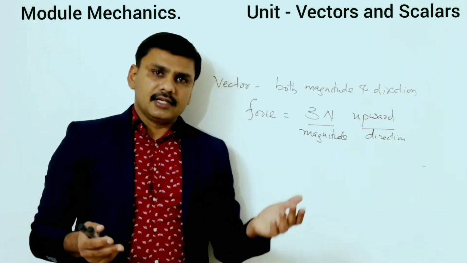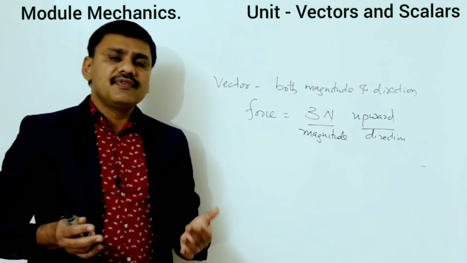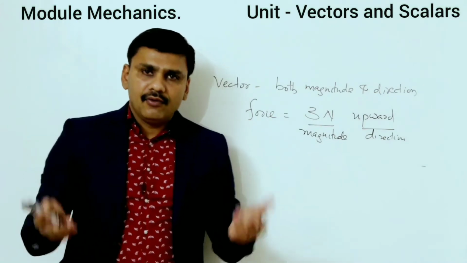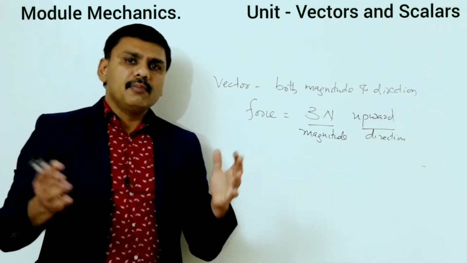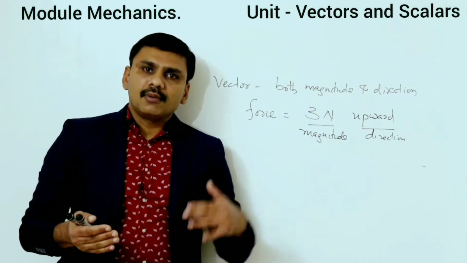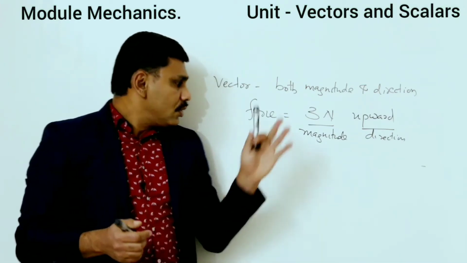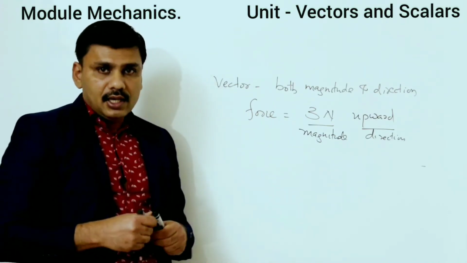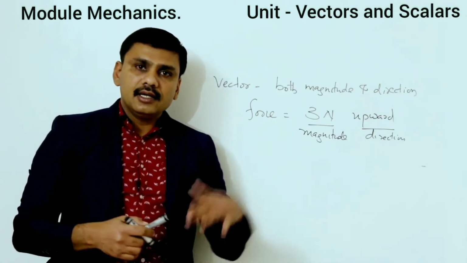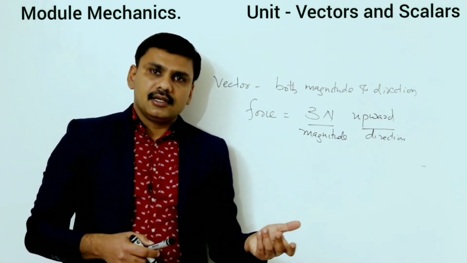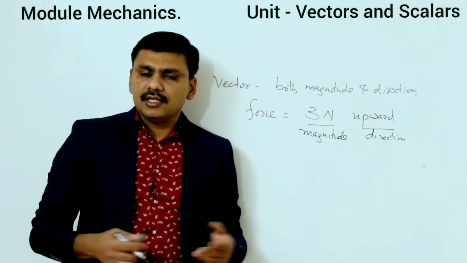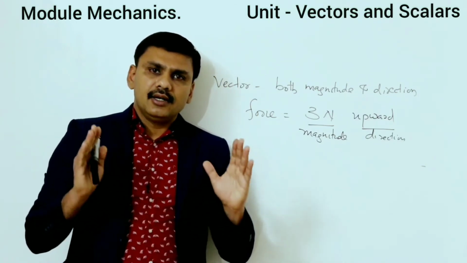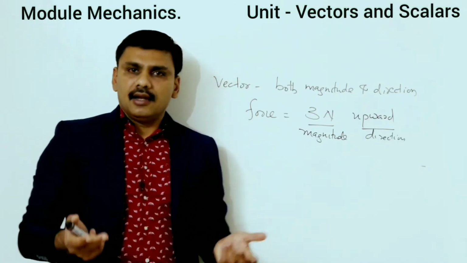On the basis of direction, physical quantities are divided into 2: scalars and vectors. Scalars have only magnitude. Vectors have both magnitude and direction. Here we expressed force as a vector quantity. There are many other vector quantities: displacement, acceleration, velocity. So physical quantities, on the basis of direction, are divided into vectors and scalars.